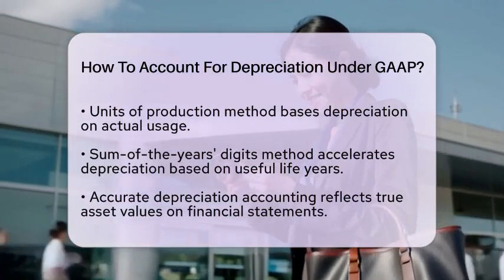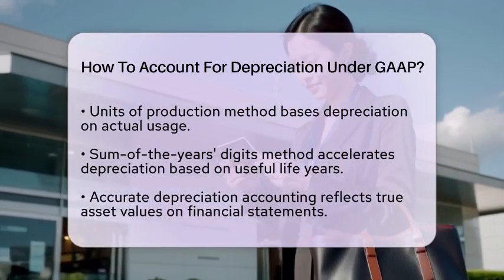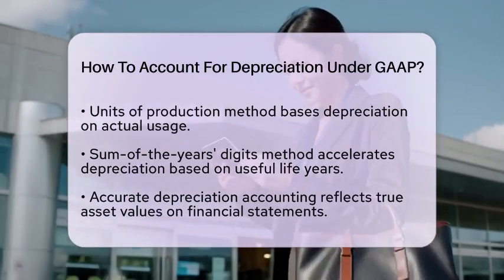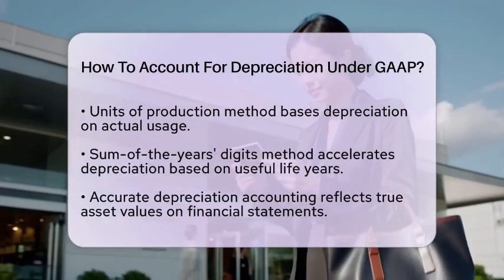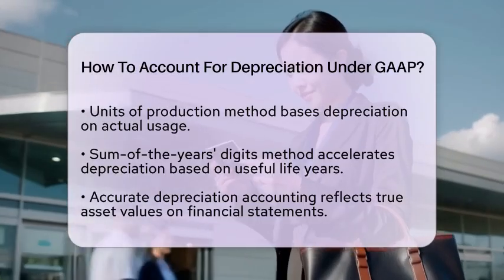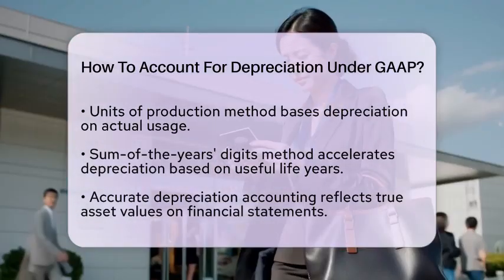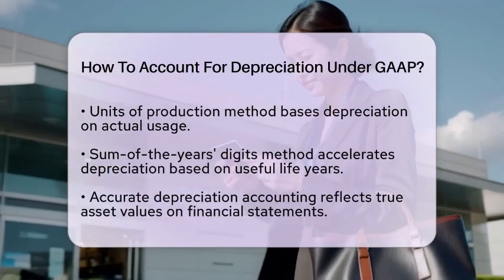Lastly, we have the sum of the year's digits method. This method also accelerates depreciation. You calculate it based on the sum of the years of the asset's useful life. The depreciation expense is higher in the earlier years and decreases over time.